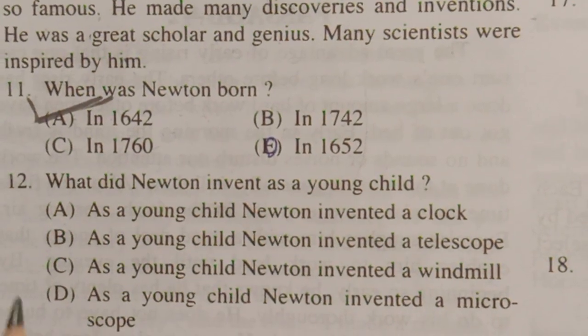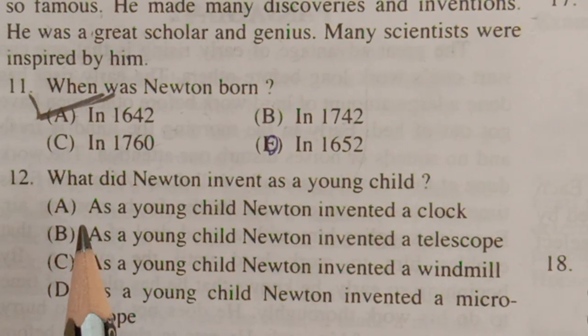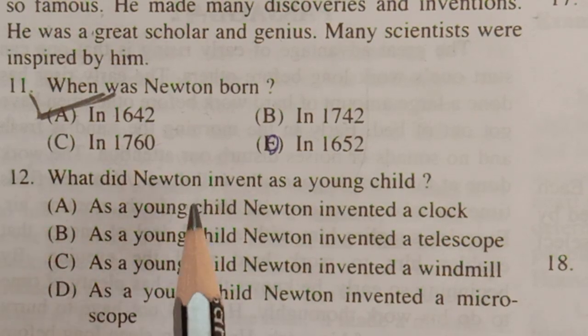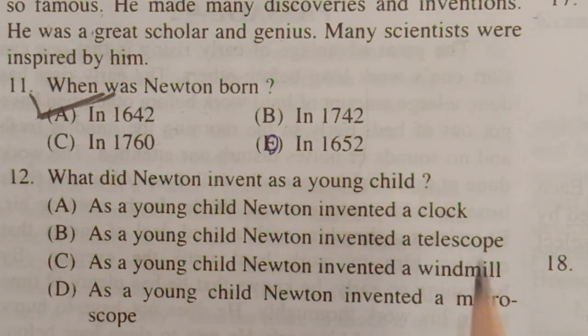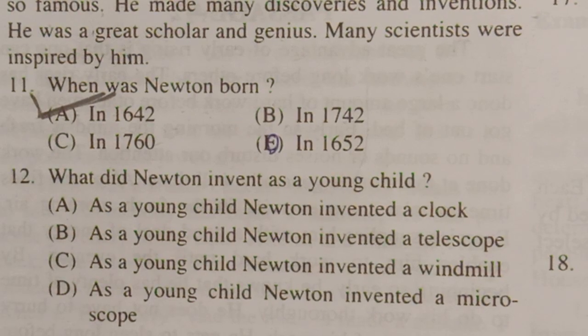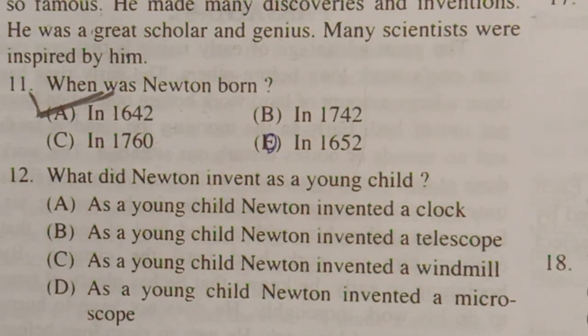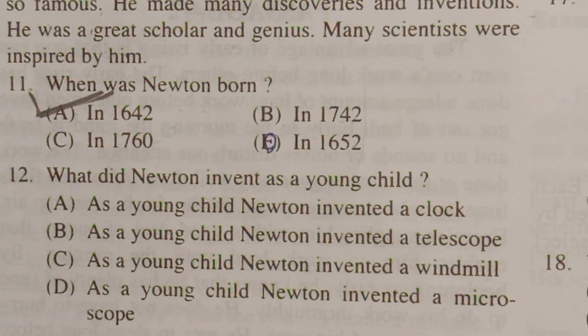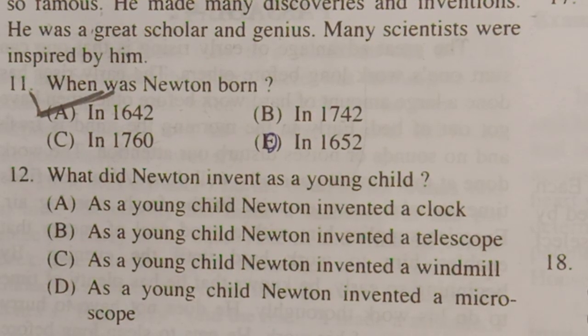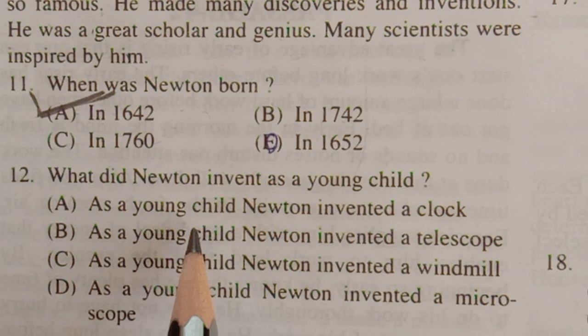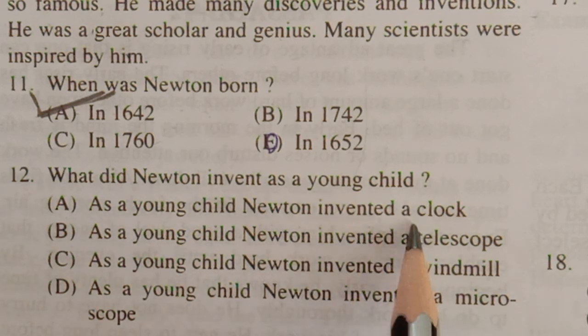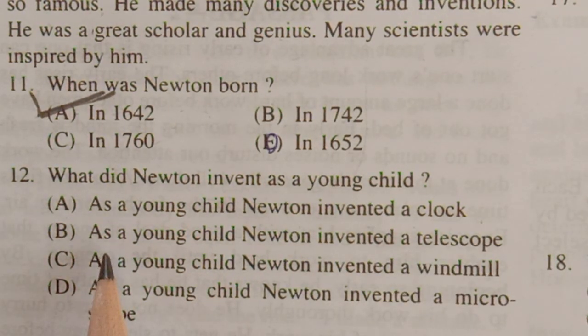Okay, students. Now, second question. What did Newton invent as a young child? As a young child, he invented something I told you while explaining the passage. The first option is, as a young child Newton invented a clock. Second option, a telescope.